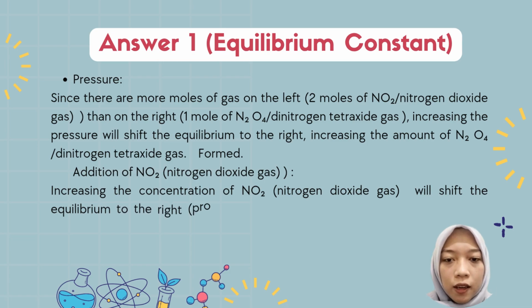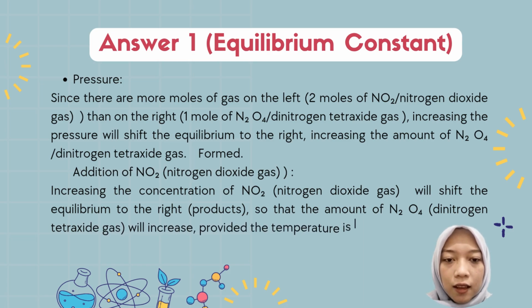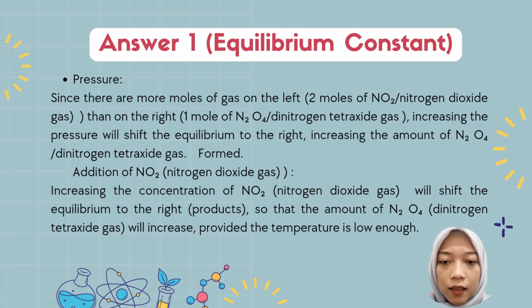Addition of nitrogen dioxide gas. Increasing the concentration of nitrogen dioxide gas will shift the equilibrium to the right, toward the product, so that the amount of dinitrogen tetroxide gas will increase. Profit is obtained if the temperature is low enough.